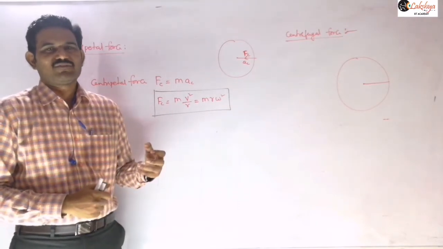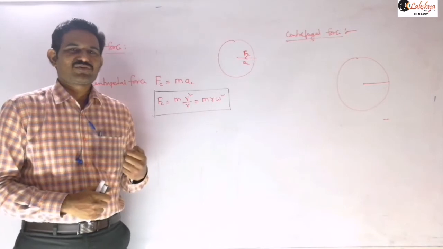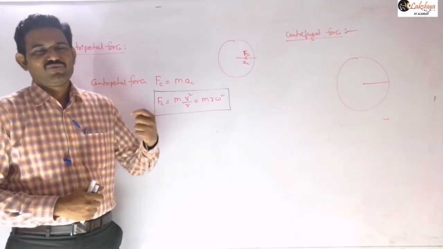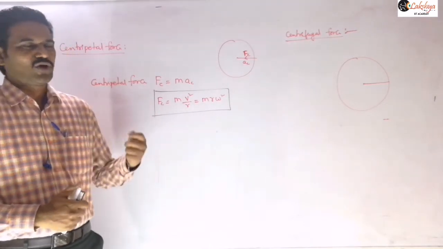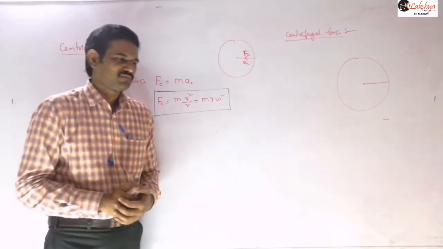Pseudo force means we need to assume or we feel the pseudo force when the observer is in a non-inertial frame.